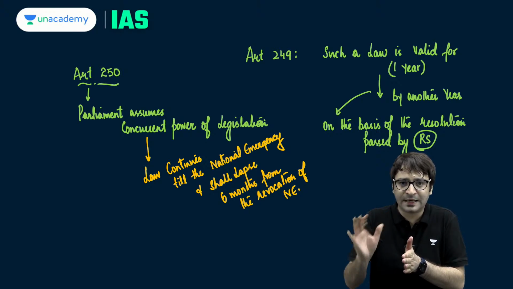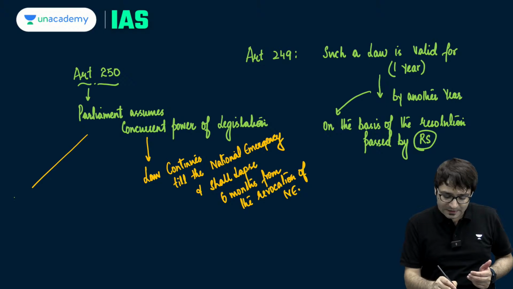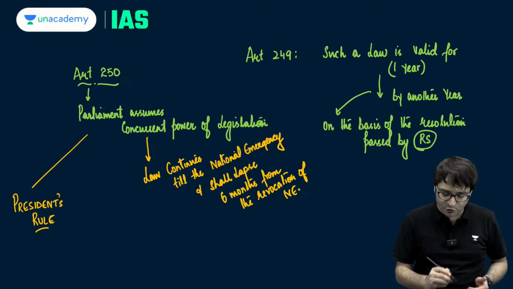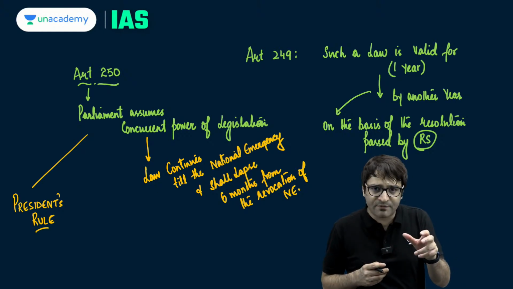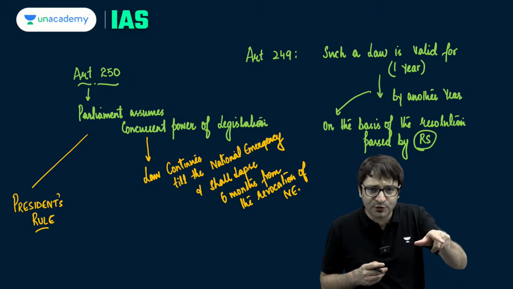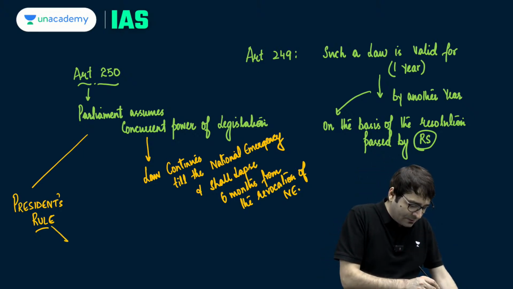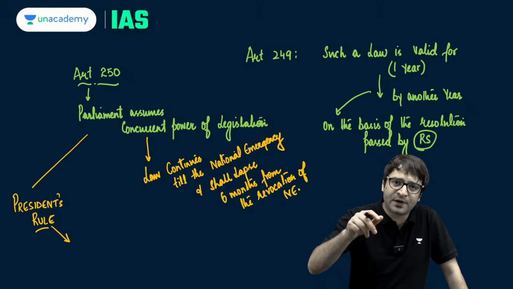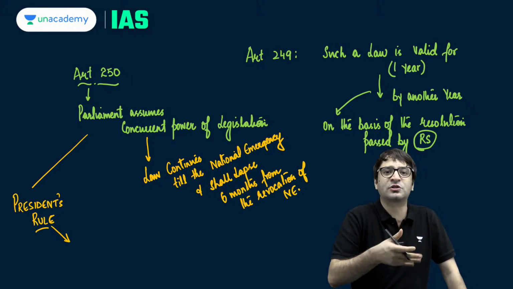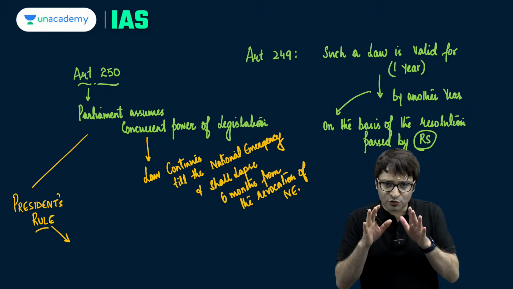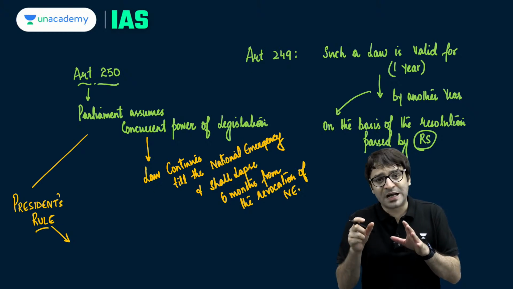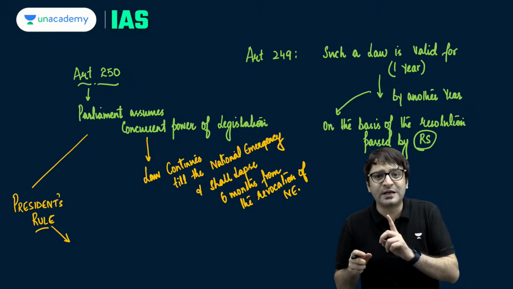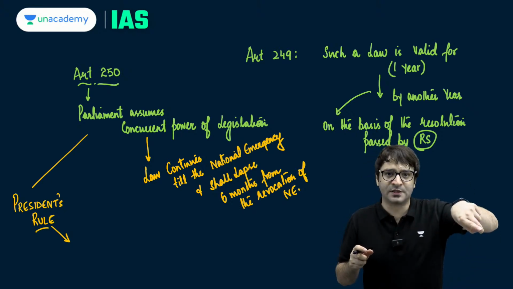After that, this law will lapse, which is unlike the case during President's rule. What happens during President's rule? Parliament assumes the power to legislate on a state list as well for that particular state. But the validity of this law passed during President's rule, this law continues forever and ever unless and until the state legislature revokes that law, repeals that law. So long story short, the validity of a law passed by the Parliament during President's rule does not depend upon the continuance of President's rule.